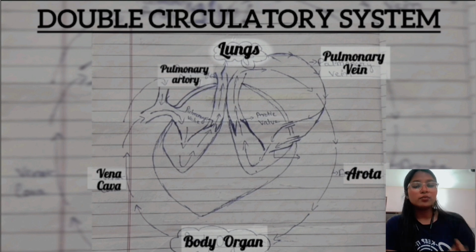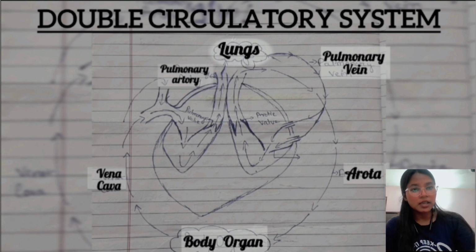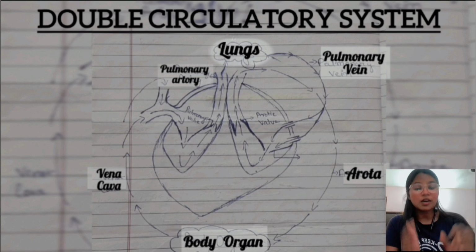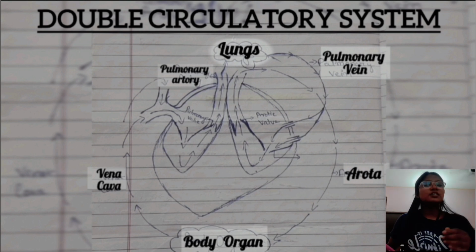When the heart receives the deoxygenated blood from the vena cava, it moves toward the pulmonary artery, which takes this waste from our body, and the waste is carbon dioxide.